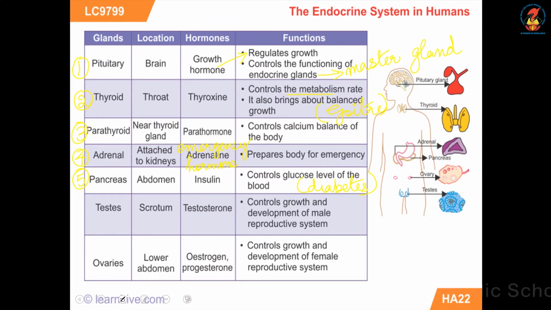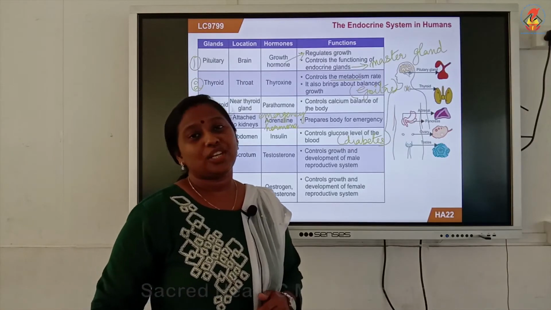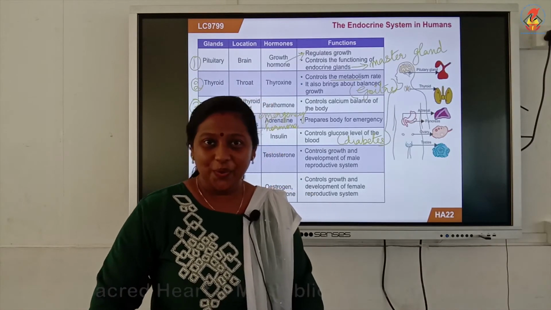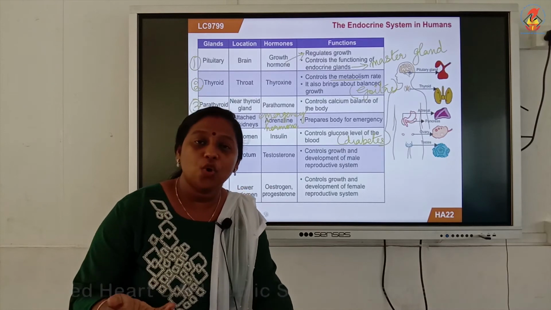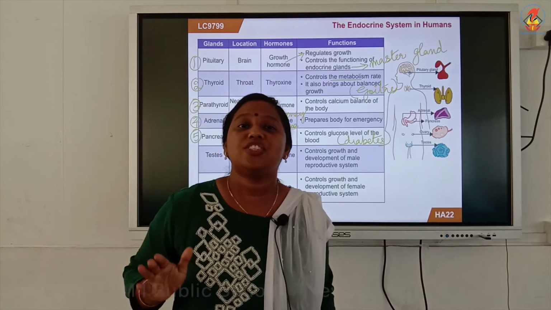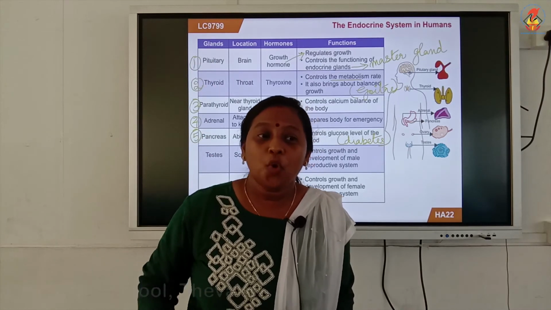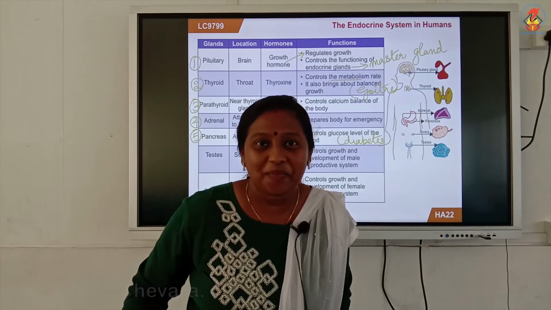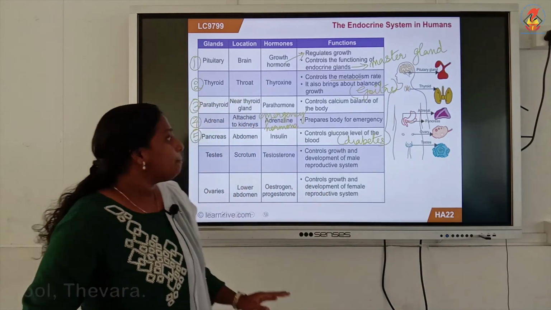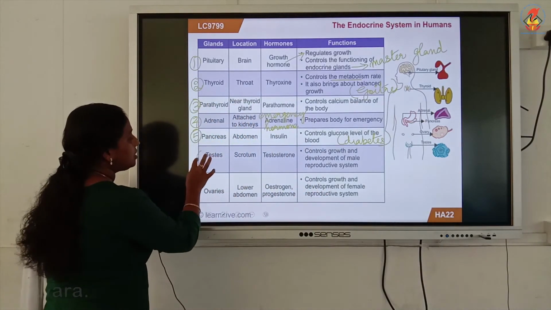So, diabetes is caused by the decreased level of secretion of insulin by the pancreas. There is not much insulin to control your blood sugar level, so the sugar level of your blood is always high. Nobody is there to monitor the sugar level. Next, gland number 6.